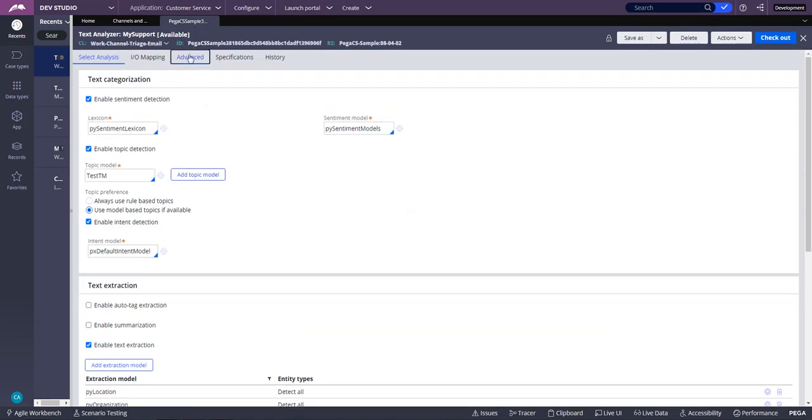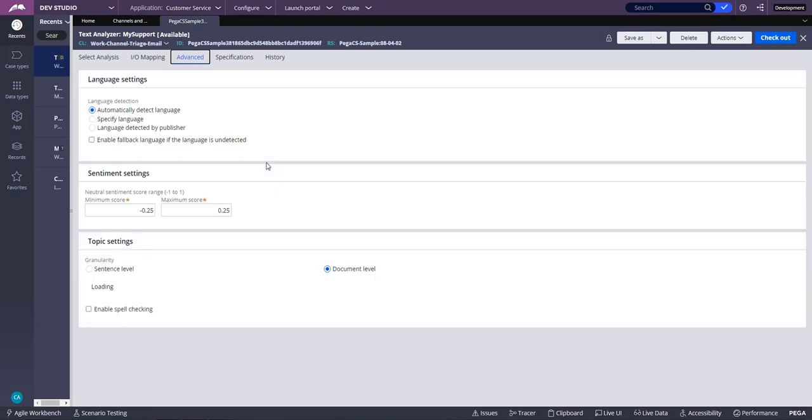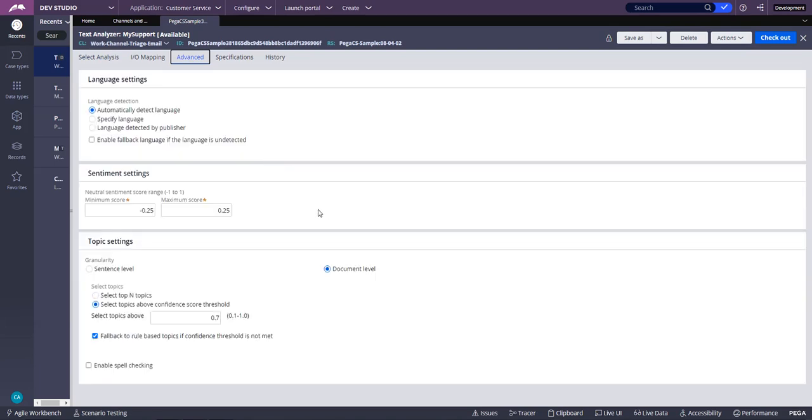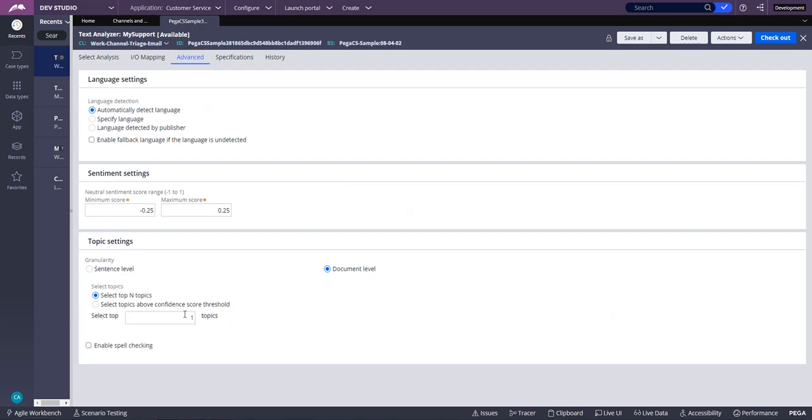Right, so let's go to the advanced tab here. On the advanced, what we're going to select is topic settings. We're going to select top N topics, and we'll pick 3 of them. So for the email, we are going to classify it up to a maximum of 3 topics.